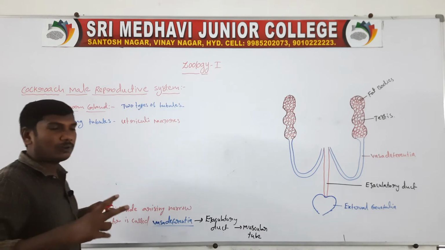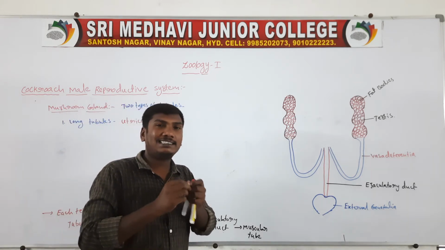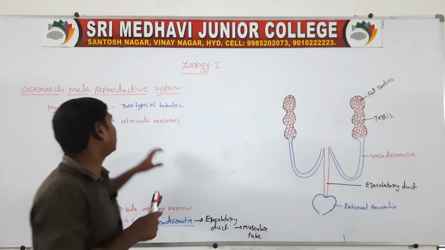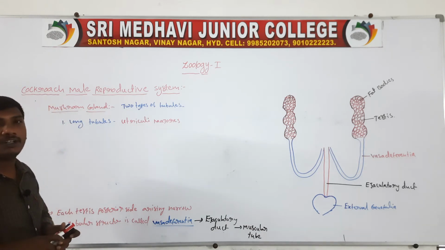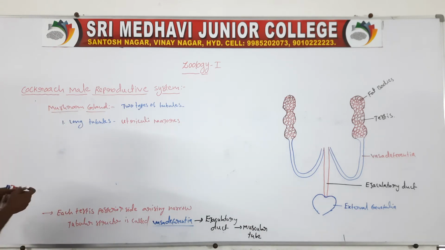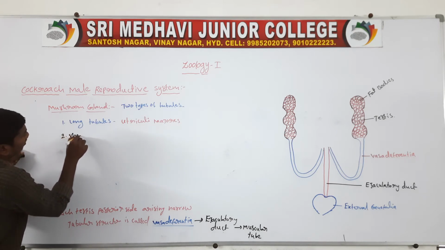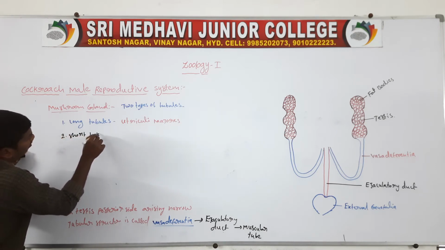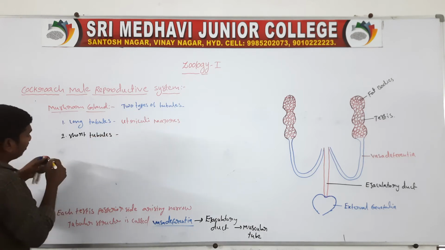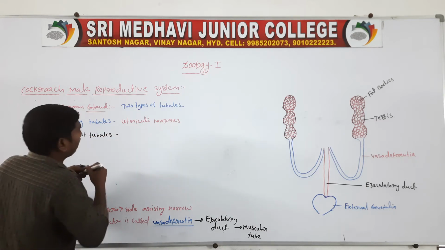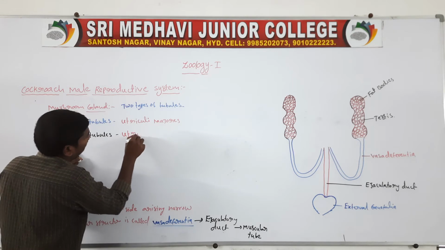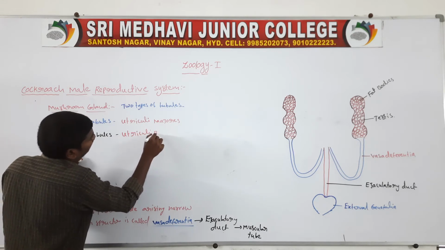So the mushroom gland contains two types of tubules. One is the long type of tubules, called utriculi majoris. Next one, the short tubules. These are called utriculi breviaris.